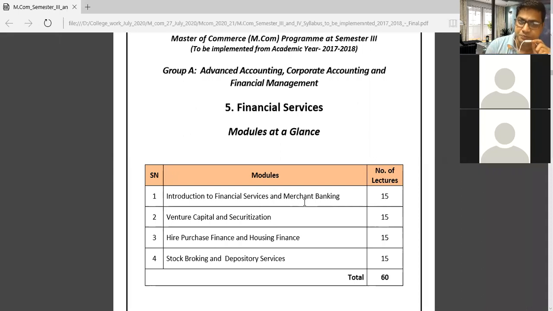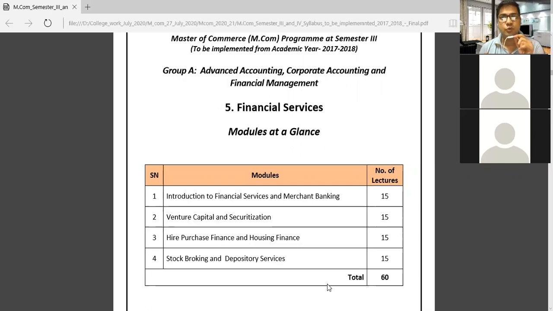This particular subject is a theoretical subject. Some little bit problems are there, but this subject is totally theoretical. And one thing you have to keep in mind: financial services notes are not available, and books are not available in the market also. Now how will we study?